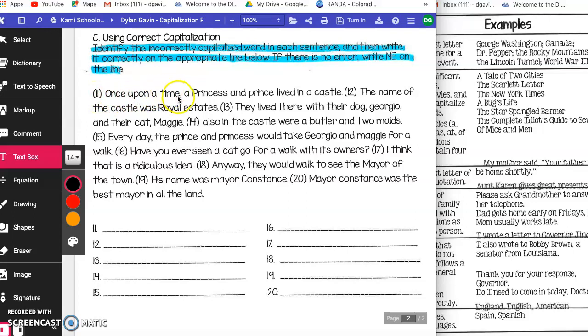Once upon a time, a princess and prince lived in a castle. You need to determine which one of these is correctly capitalized or not. Okay, you need to write that one correctly on the line for number 11. All right, as you go, here's 12, goes with 12, 13, 13, and so forth. If there is not a mistake, remember to write NE on the line.